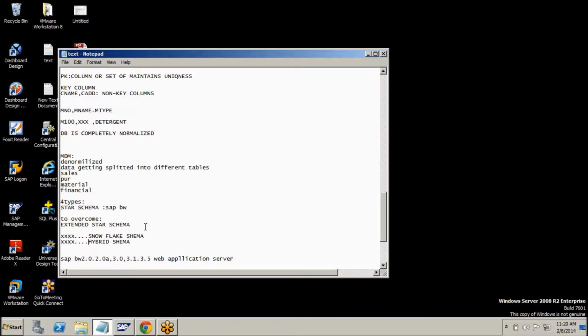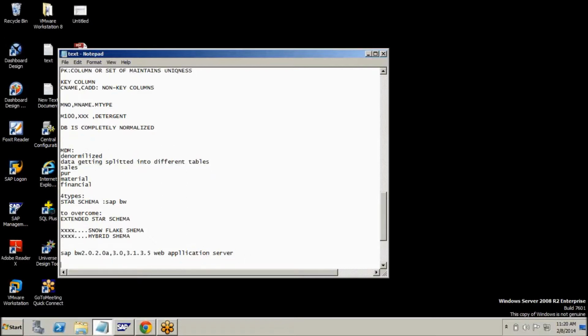What exactly is a star schema? A star schema is a multi-dimensional model: a fact table at the center surrounded by dimension tables or master data tables inside the cube. Boss, even when I explain now, you cannot understand. I will give the diagram of that, and when I go one by one creating the objects, at that time I will explain star schema and extended star schema in detail. Let it be this one.